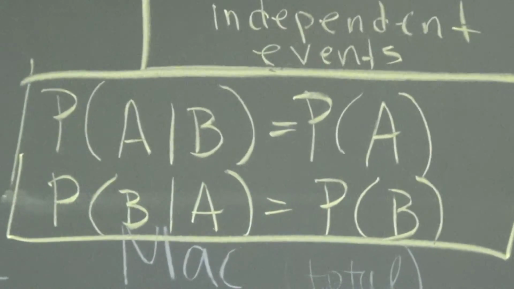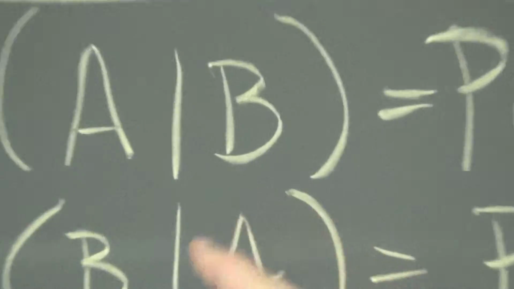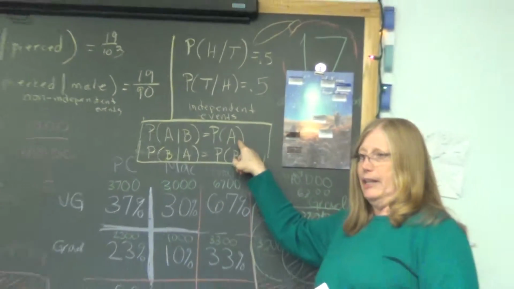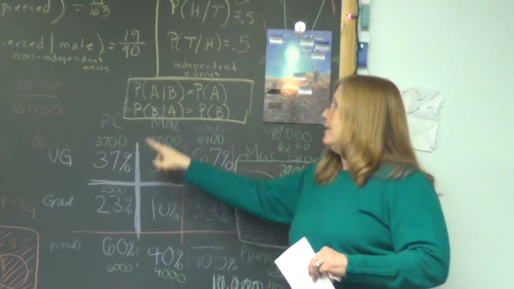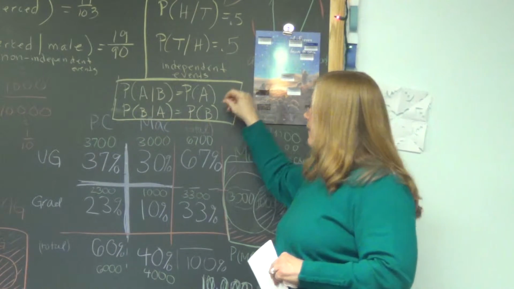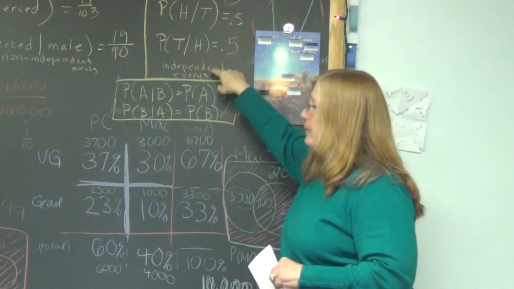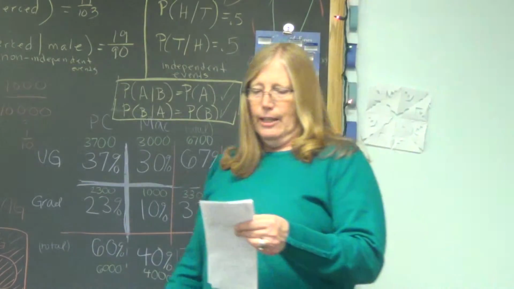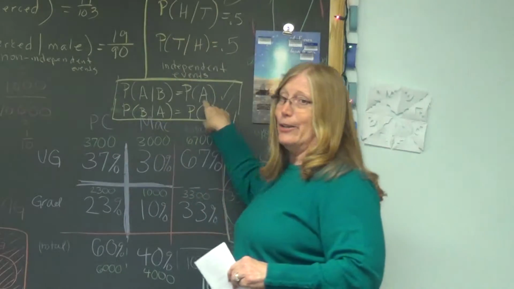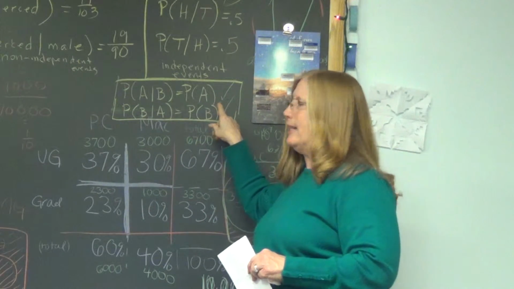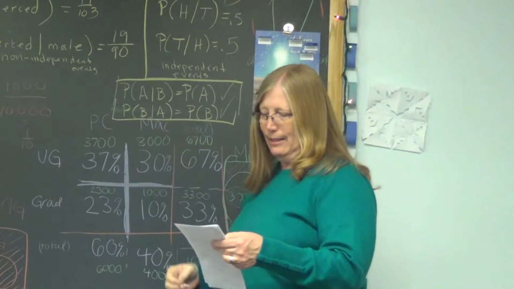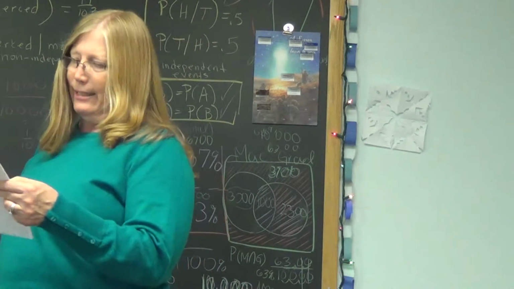So when events are independent, you have to check. Is the probability of A given B equal to the probability of A, and then reverse it: is the probability of B given A the same as the probability of B? If you can say yes and yes, you have independent events. So just because it's a two-way table, we can't assume they're independent until we do this test. Let me give you one to test.